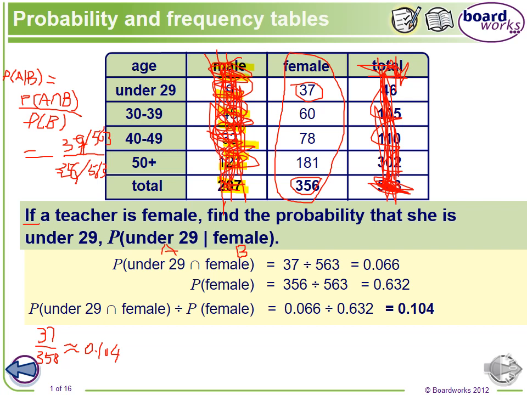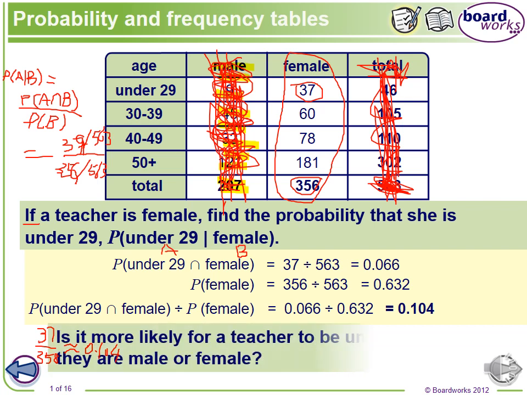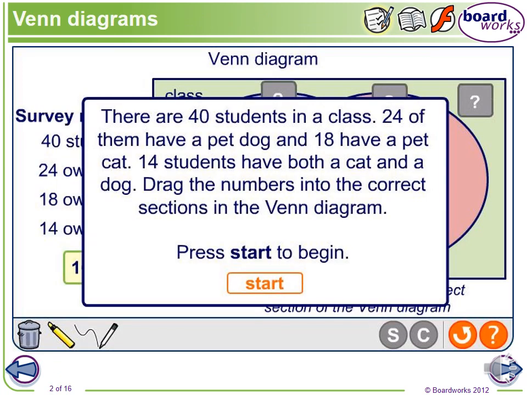All right, let's use another example. There are 40 students in the class. We showed a similar question in a previous class, so let's do it again. Let's say 24 of them have a pet dog, and 18 of them have a pet cat. And 14 of the students have both a cat and a dog.